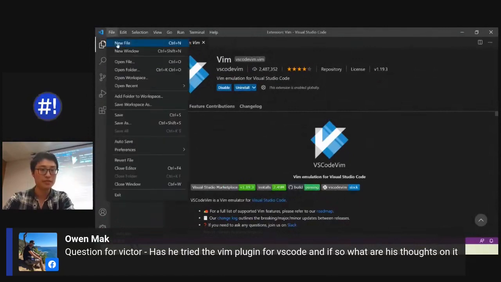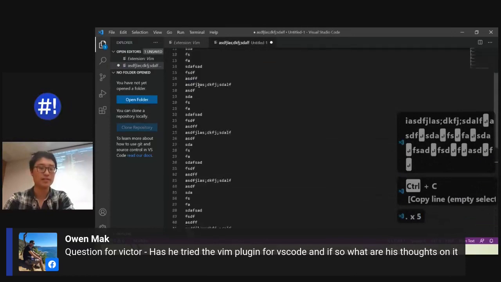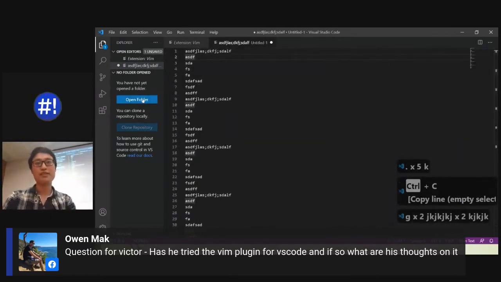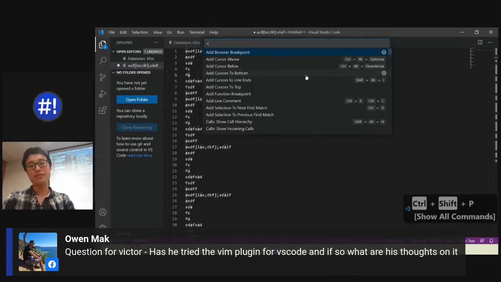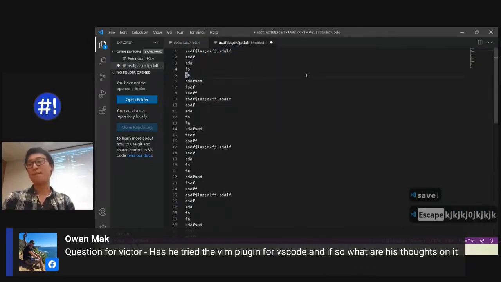Let's open up any folder. Very nice. I'll just start spamming a bit, and paste that a couple times. Look, if I want to change files, I still have to move my mouse. If I want to open a terminal, I know there's a shortcut, but you have to do that. I think there's Control-Shift-P, which is very nice, and you can do most things like save, and it tells you shortcuts. But it's not the same.